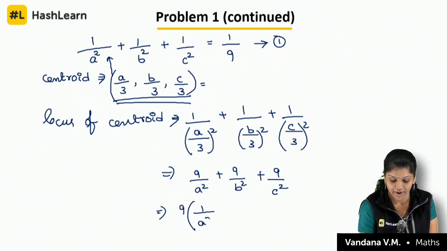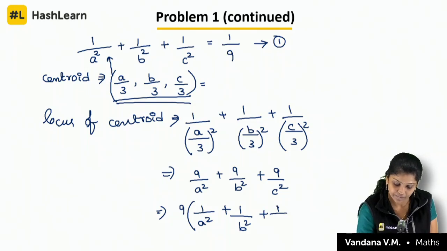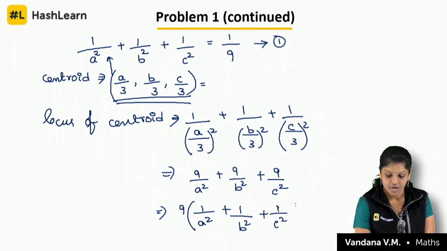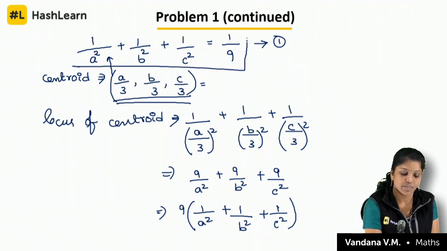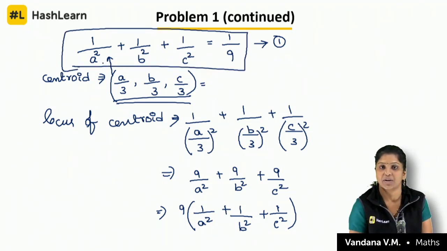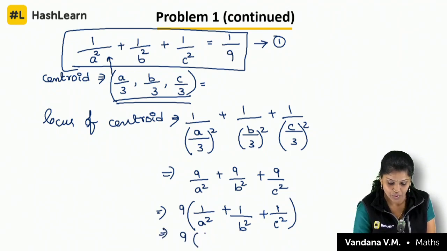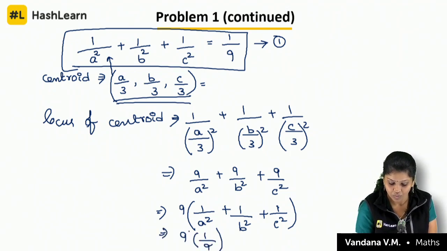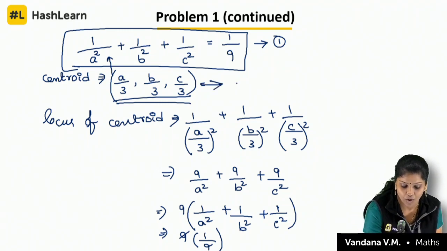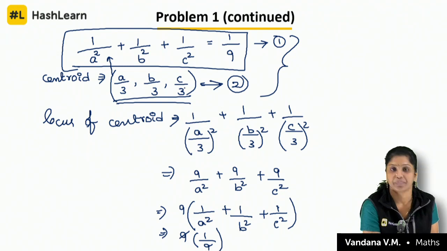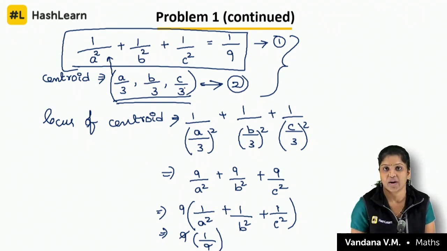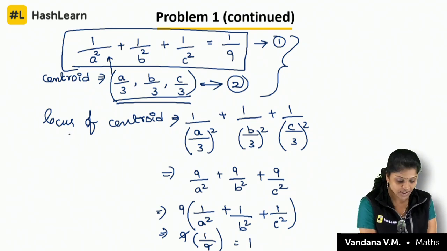I will get 1 by A square plus 1 by B square plus 1 by C square. But the value of 1 by A square plus 1 by B square plus 1 by C square, how much did I get? 1 by 9. So 9 into 1 by 9, both will get cancelled, you can ask. So indirectly I am solving both 1 and 2. It has to satisfy both the conditions. I'll get 1. So locus means what?